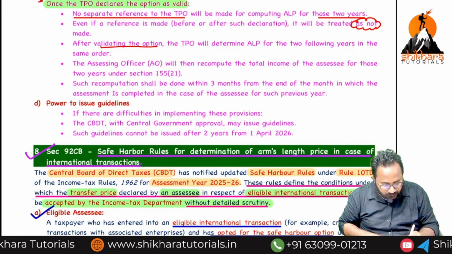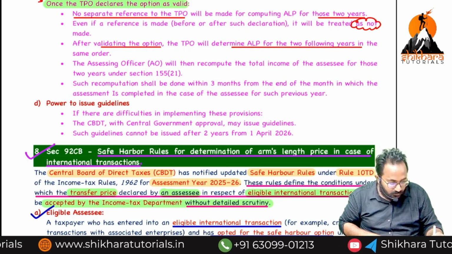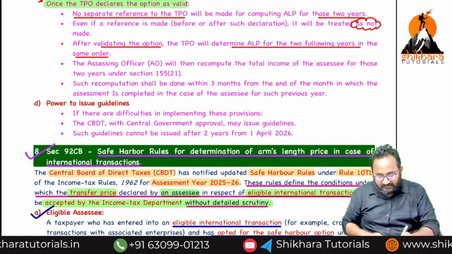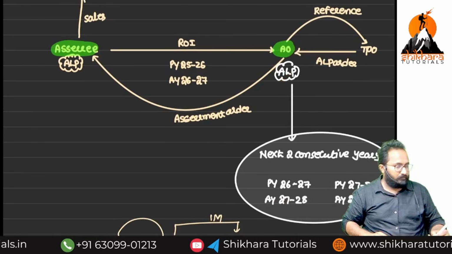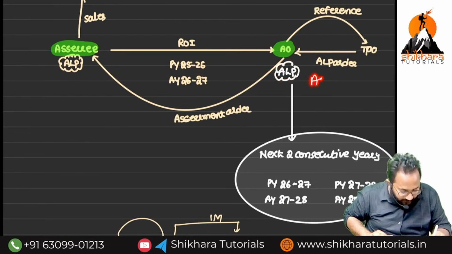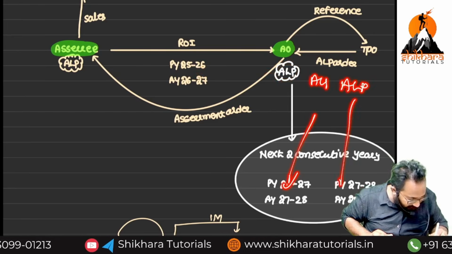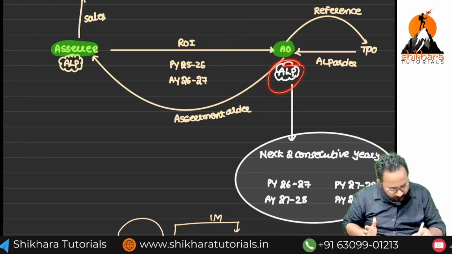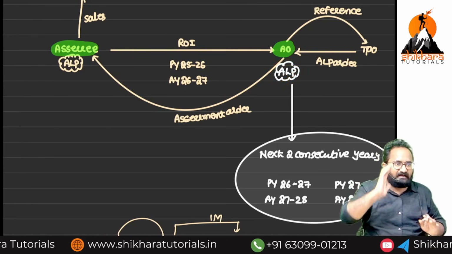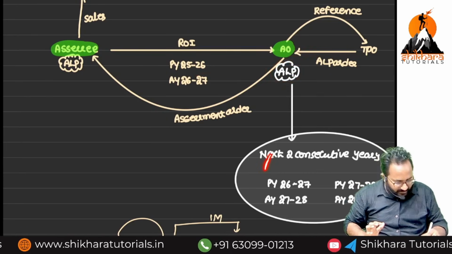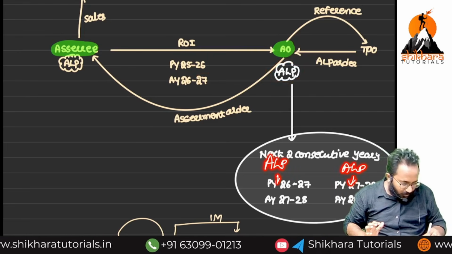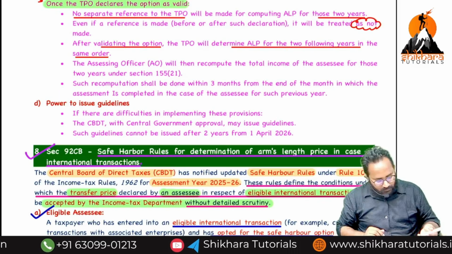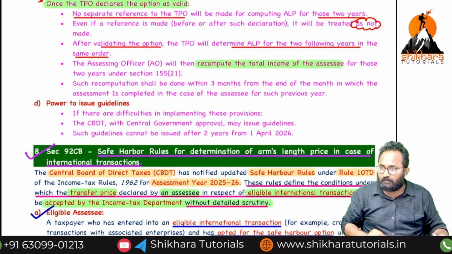After validating the option, the TPO will determine the ALP for the 2 following years in the same order. After exercising the option, in this order only. This is the ALP for this year, next ALP for this year, next ALP for this year. Separately, every year's ALP can be concluded in this year itself. The same ALP may be for the 3 years, or they can increase the inflation rates and say 1 ALP for this year, 1 ALP for the next, 1 ALP for the next. All these things they can give within the same ALP order.